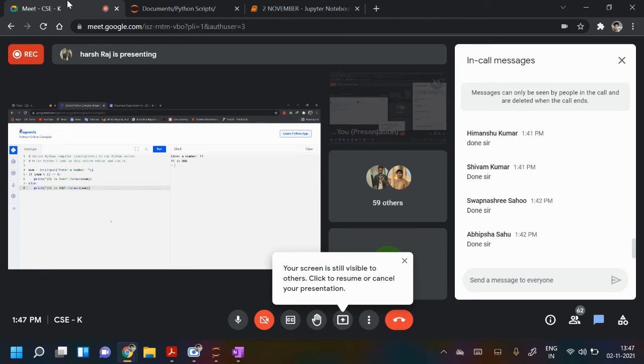Self dot format. What is the use of this keyword format? Sir, actually I have seen it on the internet. If you don't write it, still it will work, no problem. If you don't use it, still it will work. We have just checked whether it is even or odd.